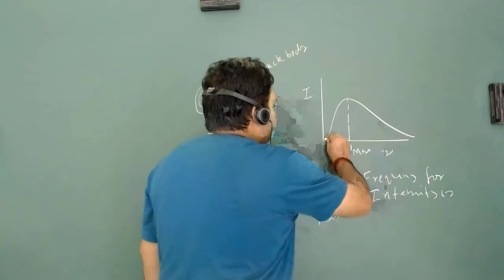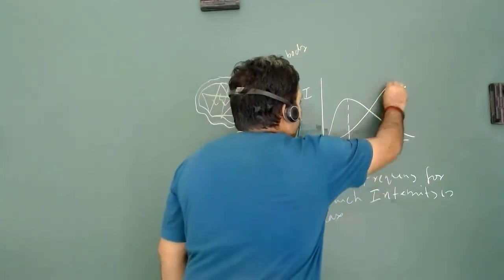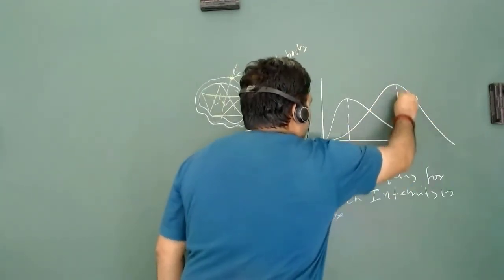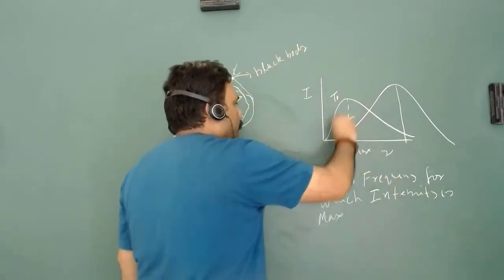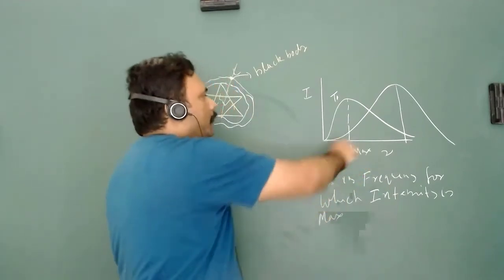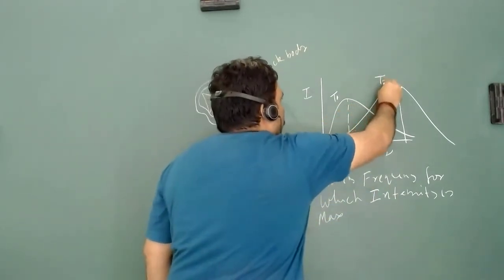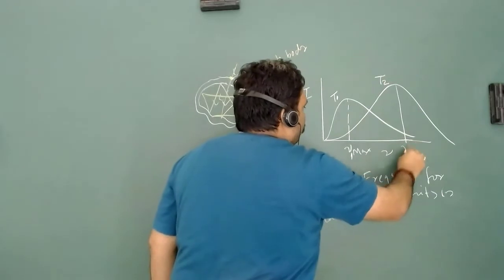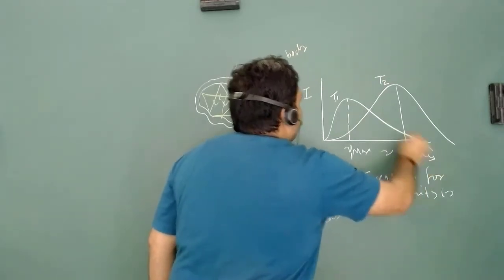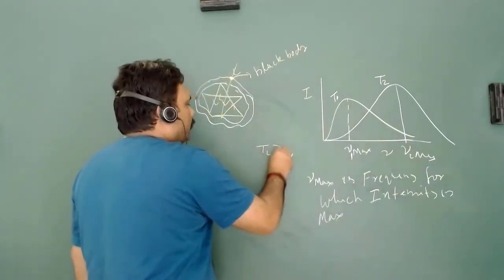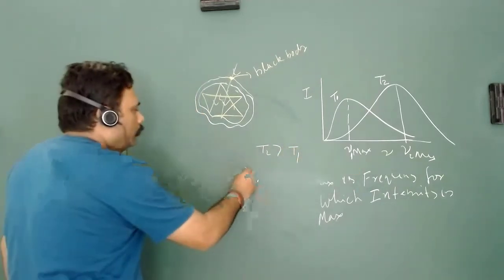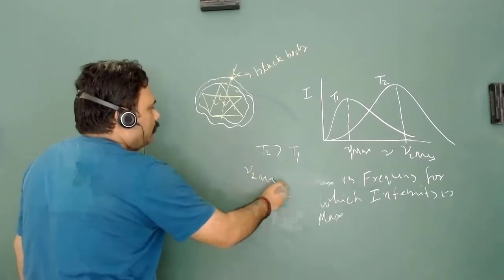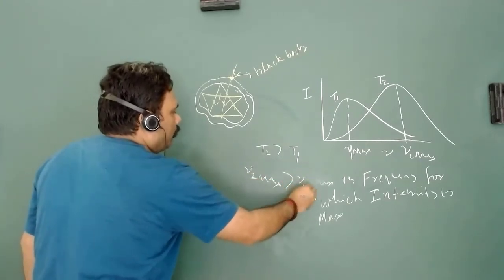We have also seen that if temperature is increasing, this nu is also moving towards right. For this particular temperature T1, this is nu 1 max, and for this particular temperature T2 we have nu 2 max, with T2 greater than T1, and nu 2 max greater than nu 1 max.